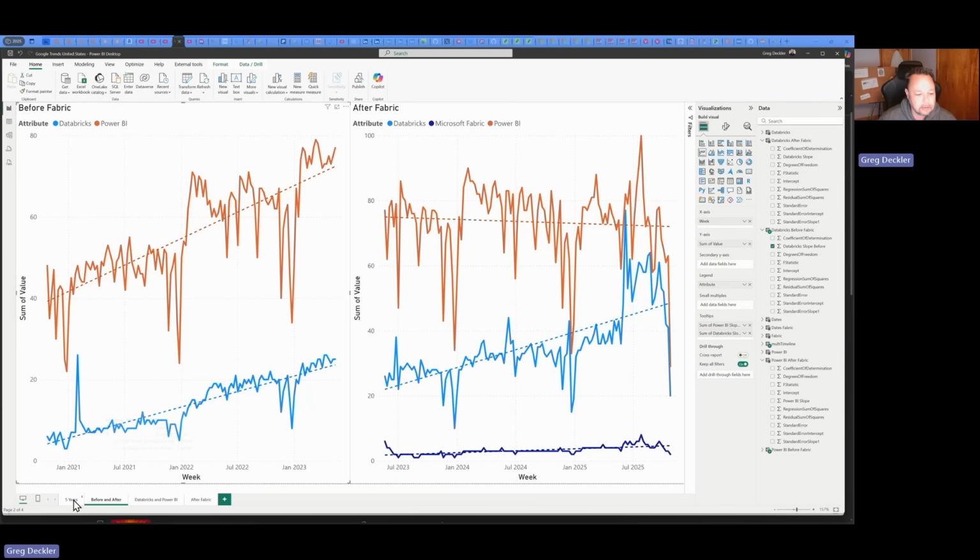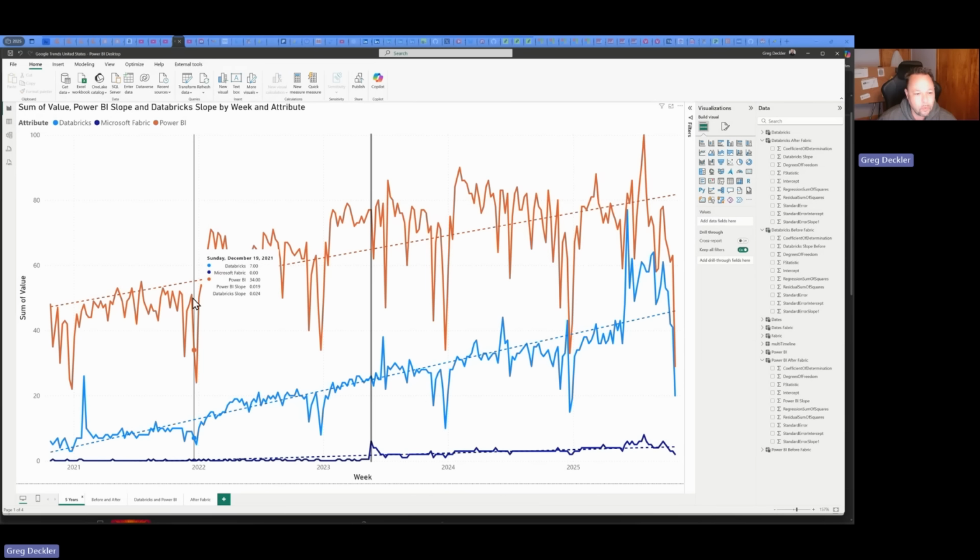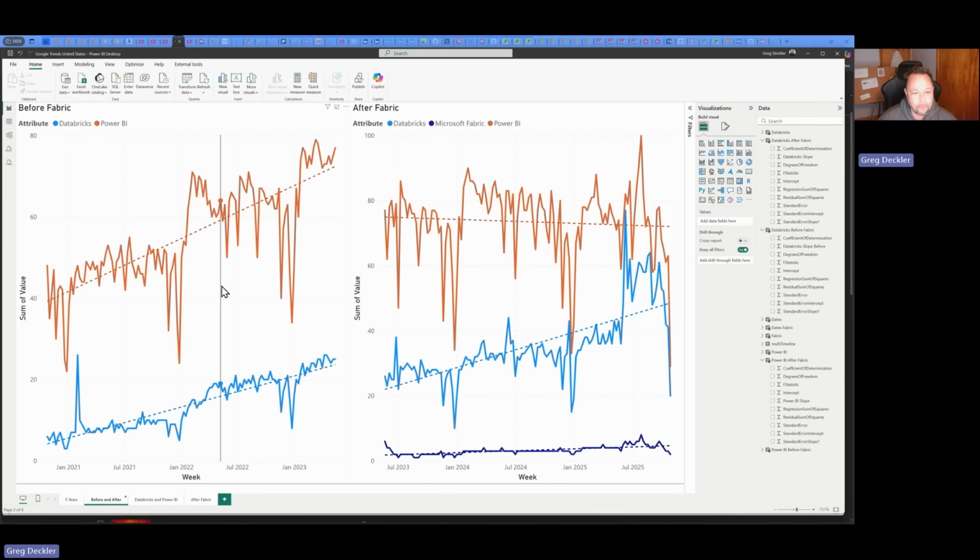This is different from the full 5 years. There the Power BI slope is 0.019 and the Databricks slope is 0.024. So overall, over the 5 years, Databricks is actually increasing faster in search popularity than Power BI. Before Fabric, it's the opposite.